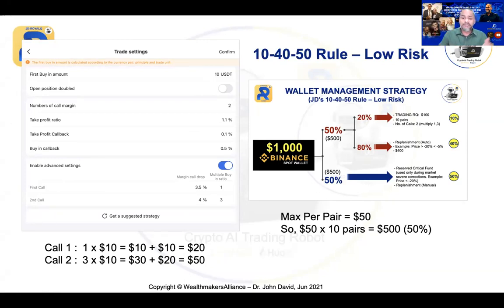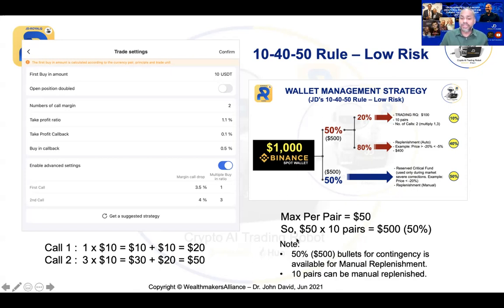So if I have 10 pairs, $50 times 10 pairs, that will be $500. Now, can you see I allocated 50%, which is $500, for the robot to do the job. So the robot will only go up to the second call. Now, let's say at the second call, the market still goes down, don't worry about it. Why? Because now you have the contingency fund of another $500. This is your bullet.